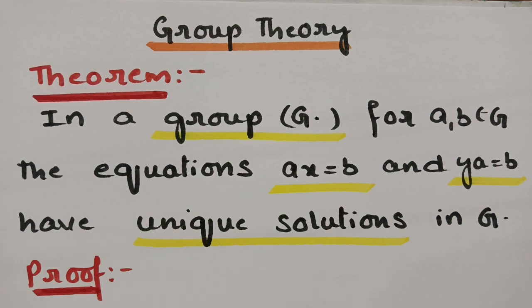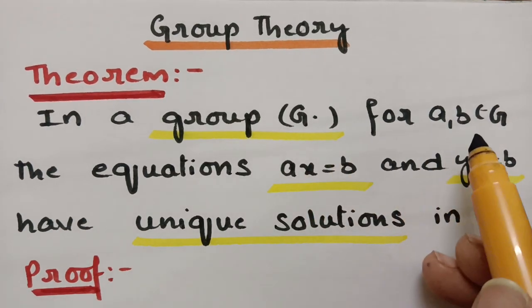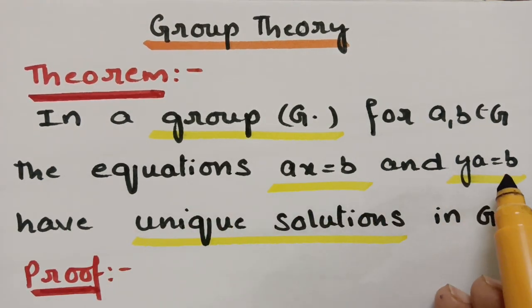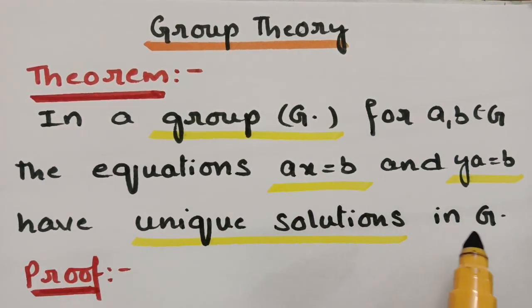See here, today's topic is on group theory, and this is the most important theorem. The theorem states that in a group (G, ·), for a, b belonging to G, the equations ax = b and ya = b have unique solutions in G.